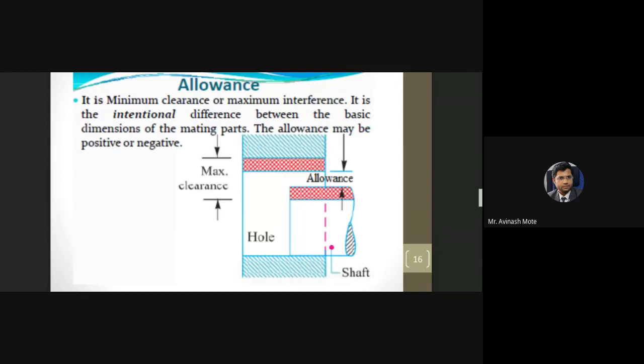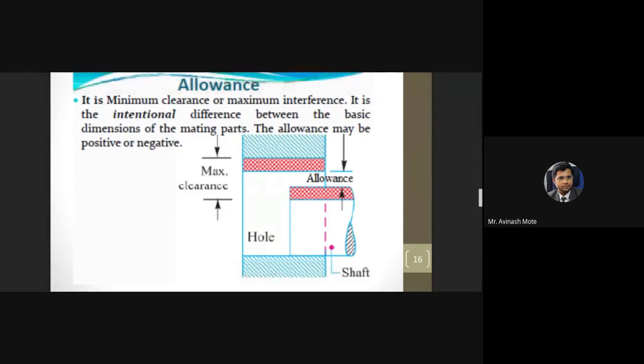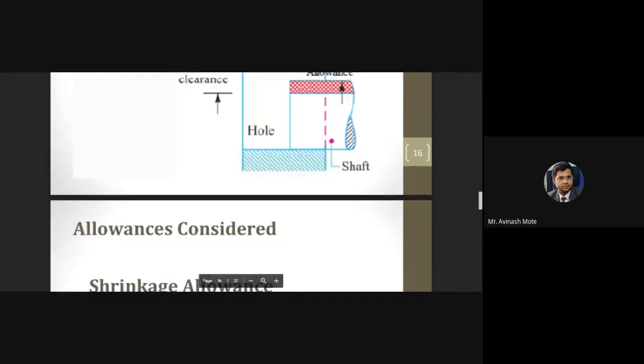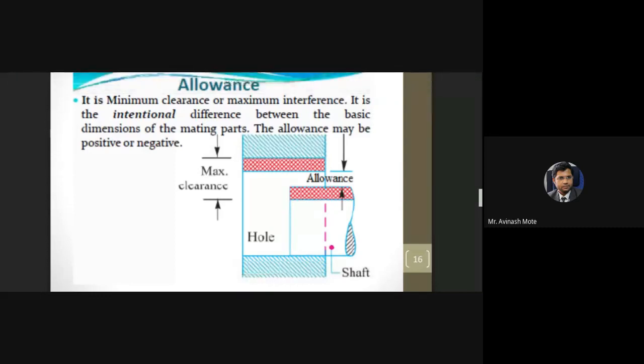This kind of simple question appears in competitive exams, MCQ questions, right? So allowance can be positive or negative. How is it happening? I think I have the figure. No, I don't have it. So it happens in case of clearance, interference, and transition fit. When you have clearance, interference, and transition fit, this is possible.